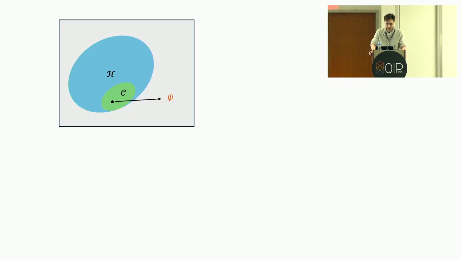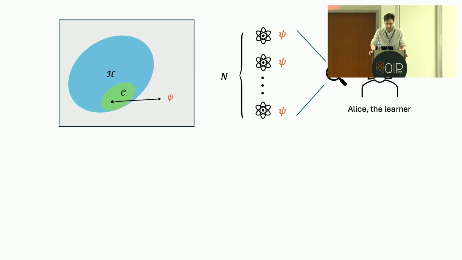So first, let me set the scene. And I hope you'll forgive me if I end up repeating some things that have been said a few times this session. But imagine that you have some unknown quantum state psi, which is in a restricted class of states C, and your goal is to learn something about this unknown state. So here we typically imagine that there's some learner, Alice, who receives n identical copies of that unknown state and then performs some measurement on these copies in order to infer some property of this state. And the minimum number of n required to accomplish this task is known as the copy complexity.